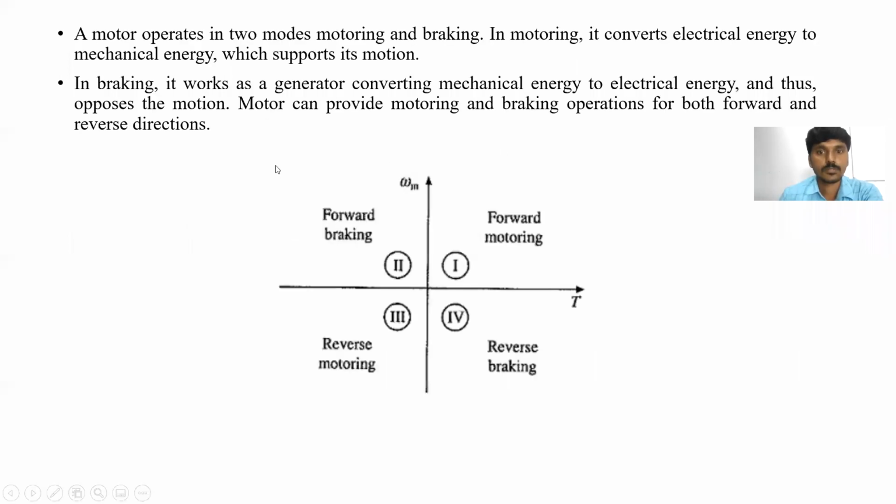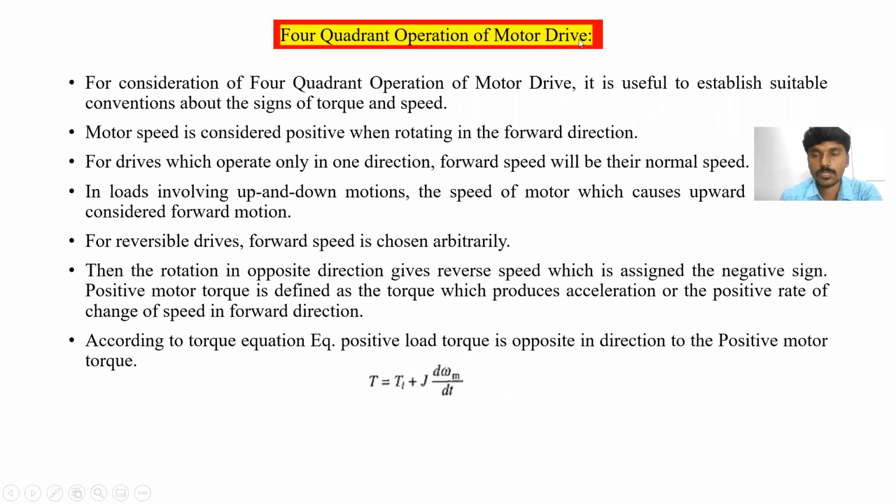Okay, that is the four quadrant operation of motor drive or electrical drive. This can also be called multi-quadrant operation of electrical drives. Why are we going to discuss this multi-quadrant or four quadrant operation? Because by knowing it, we can easily identify whether the motor operates in motoring mode or generator mode in quadrant first, second, third or fourth.